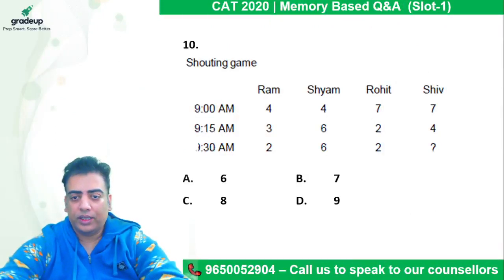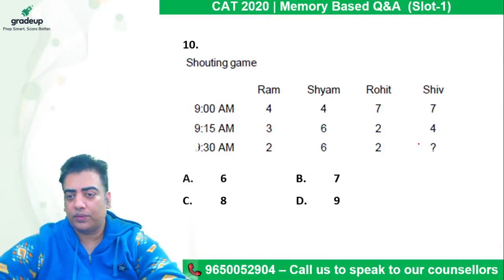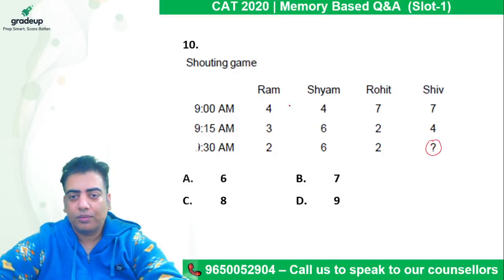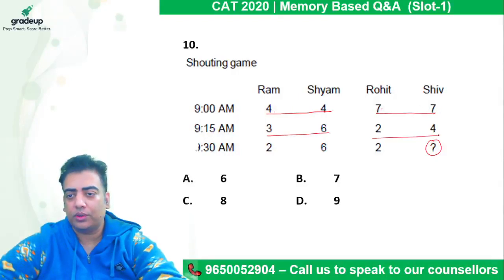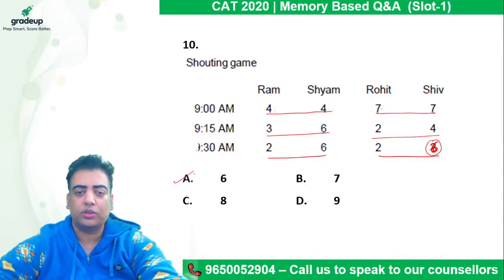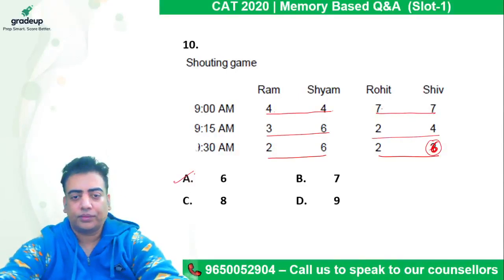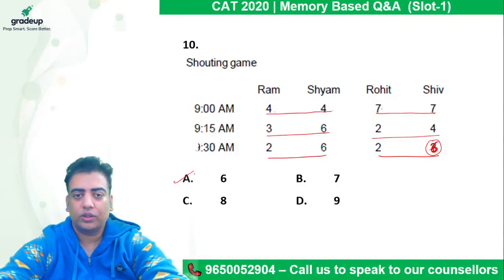So here again, we need to build some relation and we need to fix the value in the question mark by observing all the values given to me. So we can say the ratio between Ram and Shyam's values are the same throughout. 1 is to 1, 1 is to 1. 1 is to 2, 1 is to 2. 1 is to 3, so it should be again 1 is to 3, so the value here should be 6. So the correct answer option is A. Is it done? Okay, so let's move on.